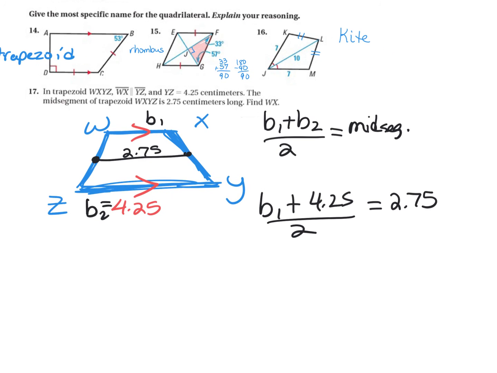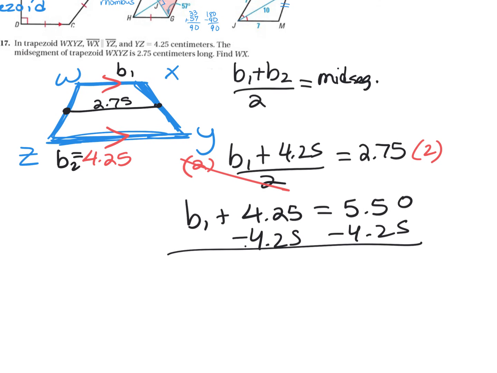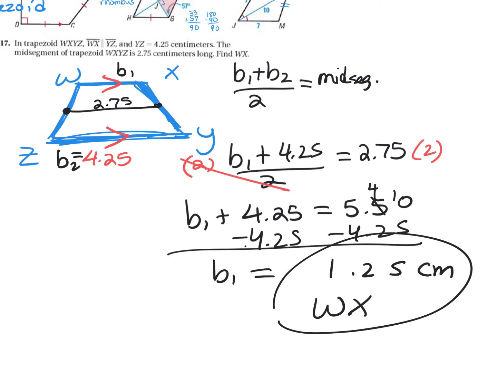So in order to solve this, I need to multiply both sides by 2. This will cancel. And then I get B1 plus 4.25 equals 5.5. Subtract the 4.25. And then I get base 1 is equal to, borrow, 1.25 centimeters. So WX is 1.25 centimeters.